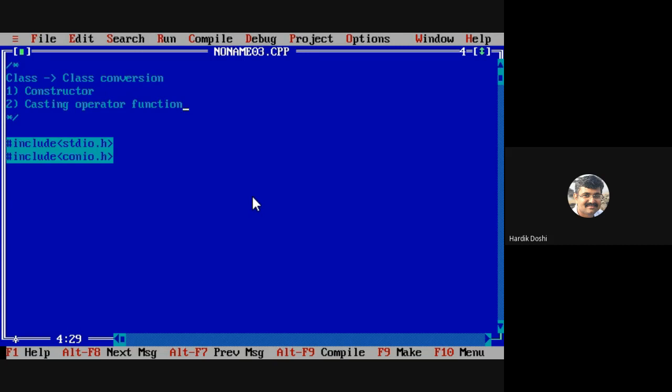But now over here, class to class, that means I should have two different classes. Let's say class X and class Y. I want to do the conversion between the two. Now for this, what I will take as an example is an example of inventory. Have you heard the word inventory? What is the meaning of inventory?